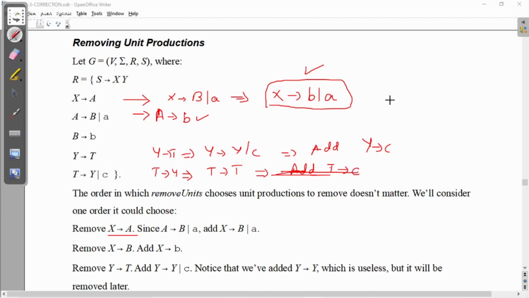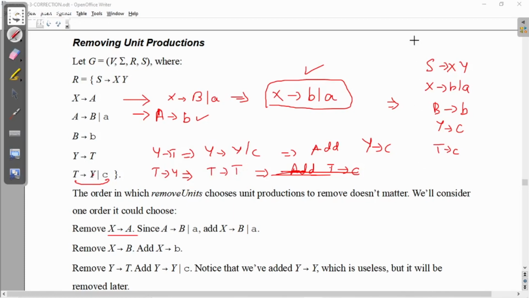Okay, so the final grammar would be S gives XY, X gives B or A, B gives B, Y gives C, T gives C. Because I have not removed the T gives C portion, I have removed only T gives Y. So T gives Y was giving me T gives T, so there is no need of adding.